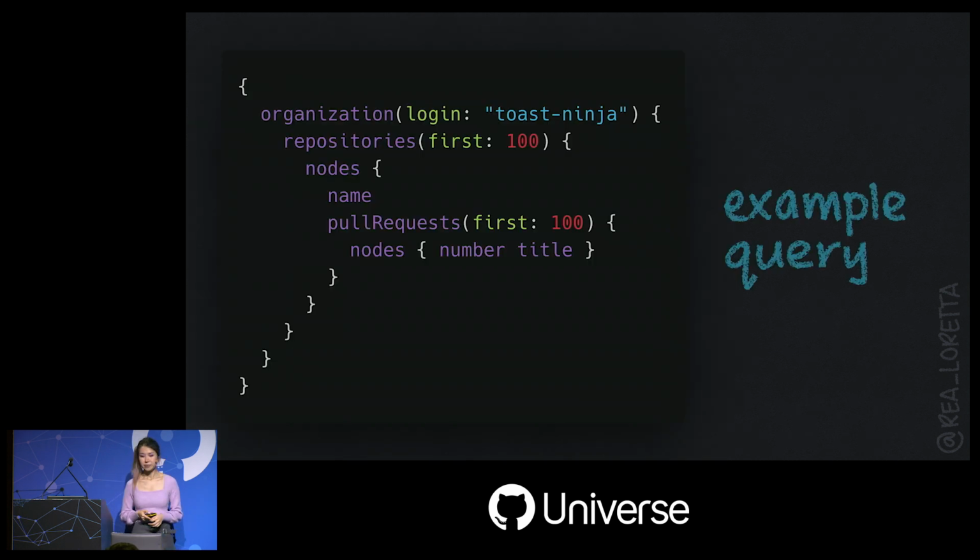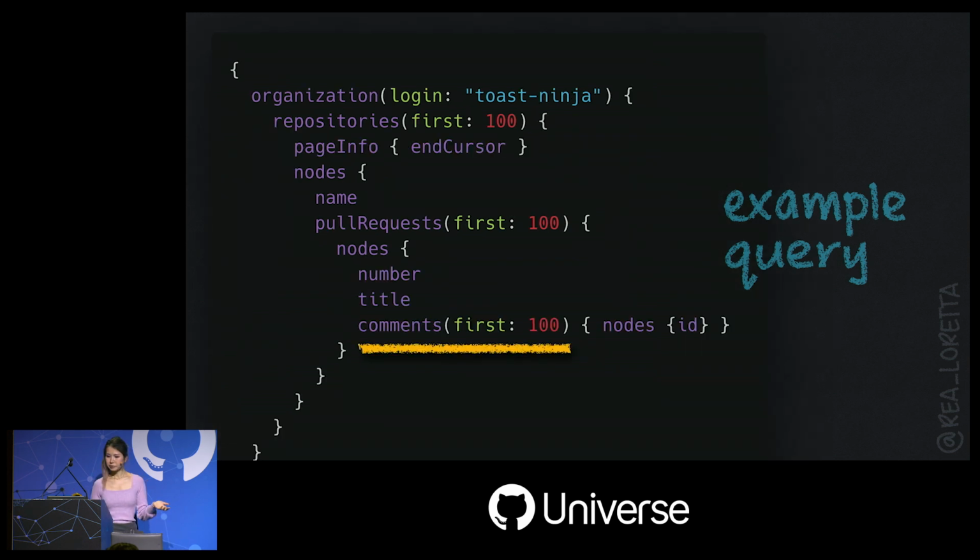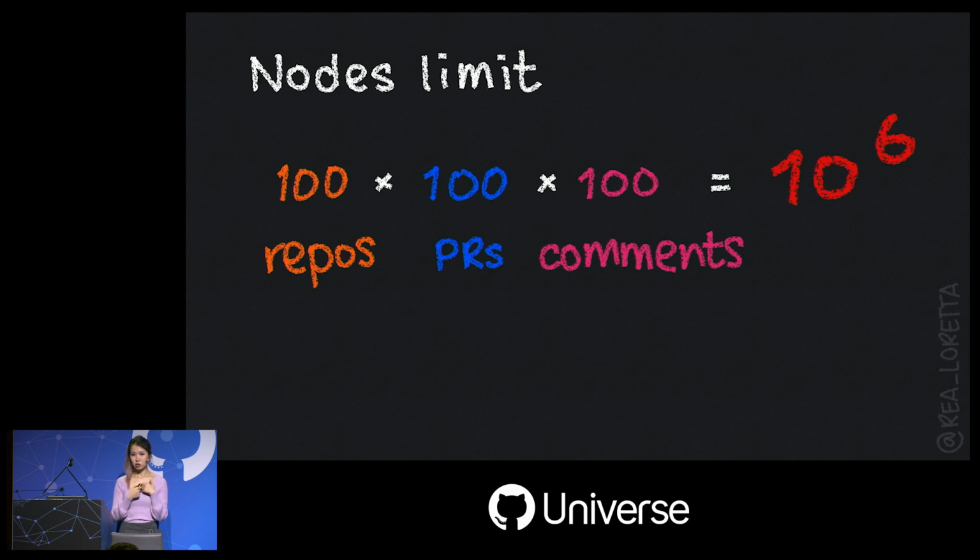Recall this query. Regardless of how many nodes actually exist on each layer, the nodes limit looks at the projected total. So 100 times 100 gives us 10,000 total nodes. What if we decide to fetch comments with our pull requests? My calculation yields 1 million total nodes. That's a lot.